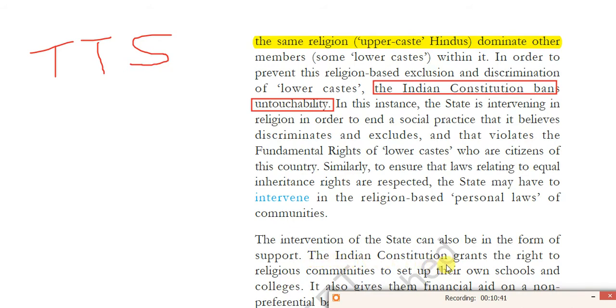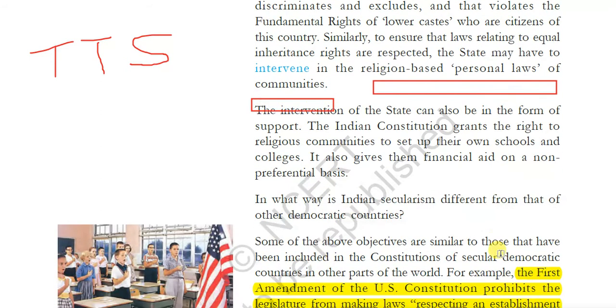The Indian Constitution grants the right to religious communities to set up their own schools and colleges. See, if this religious community is in a minority, the intervention of the state can also be in the form of support only. So it is not against the practice of the religion. We have already completed this one.